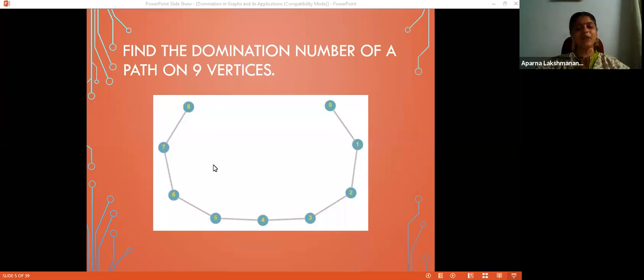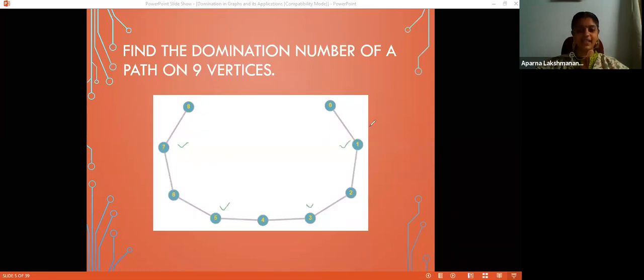Let us check what will be the domination number of this graph. Some of you have responded with 4. So is there any dominating set of cardinality 4? I choose this vertex, this vertex, this vertex, and this one. So I have chosen 4 vertices, 1, 3, 5, and 7.